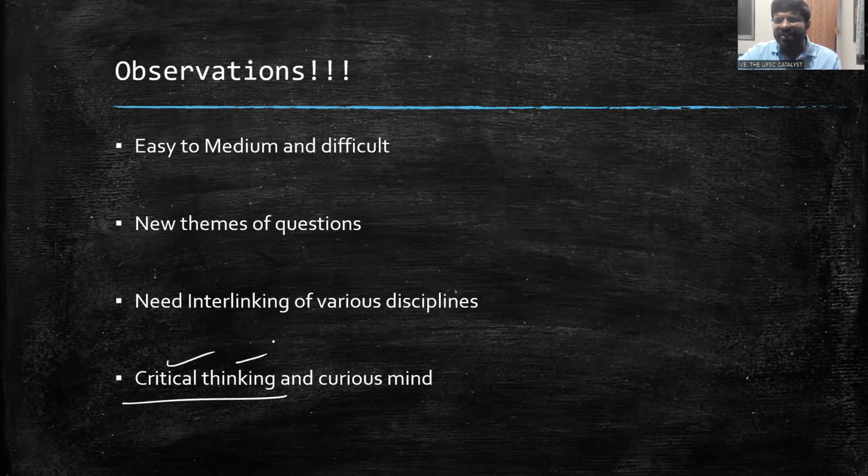Then similarly, overall, we can say that we need deep critical thinking of the themes which we are learning, not a random study like anything. The more deep critical thinking you develop, then you will be able to answer. And a curious mind of the events observing around you is what we need to clear this paper. Okay. So these are the key observations.